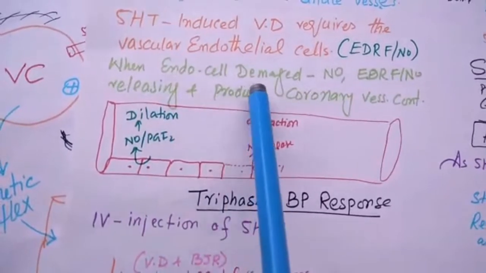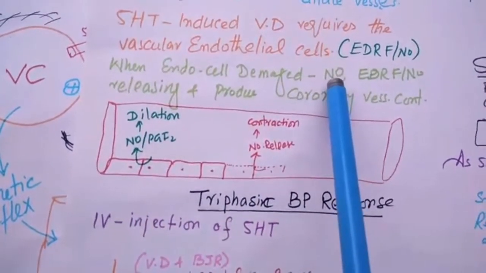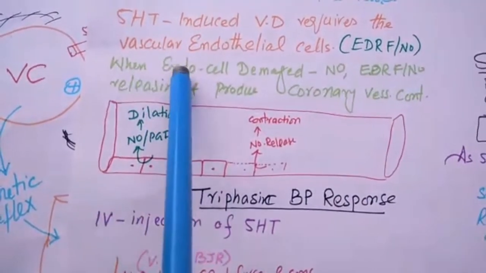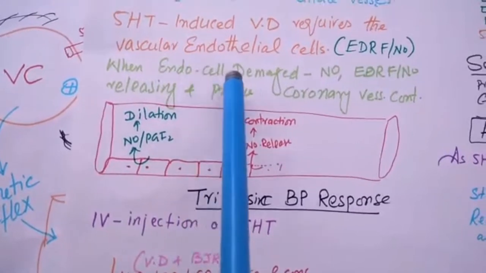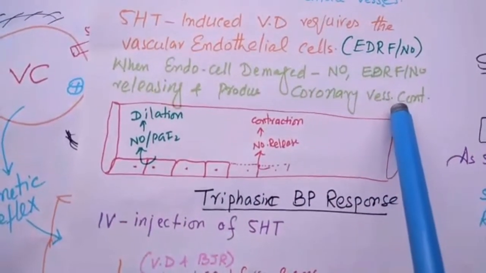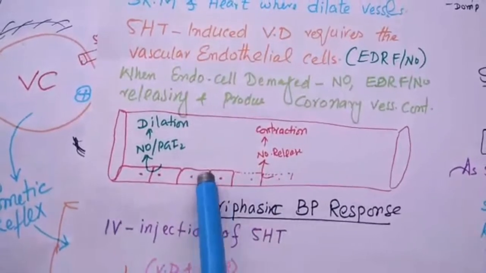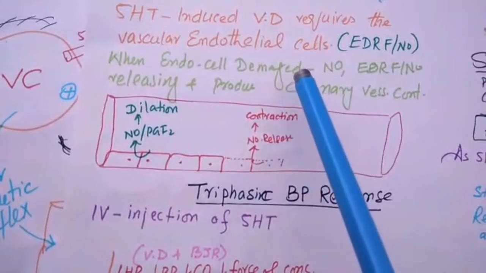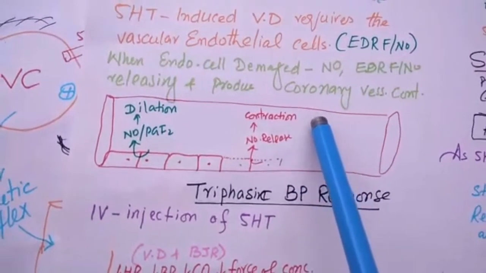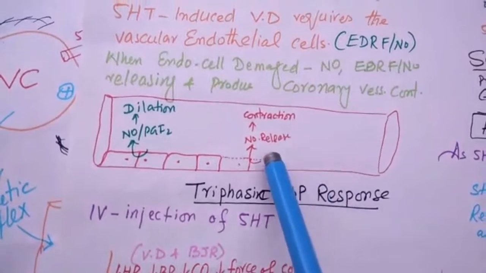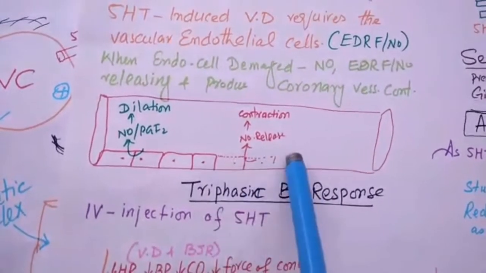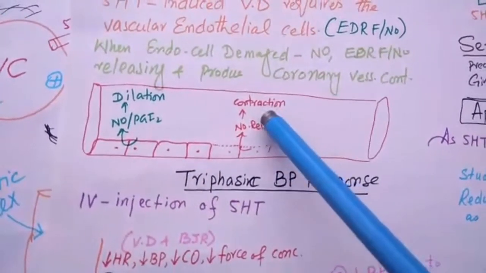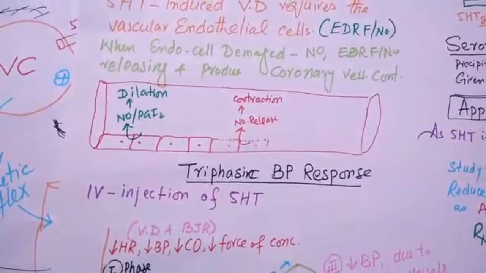So when endothelial cells are damaged, no nitric oxide or EDRF is released. In this condition, damaged endothelial cells will cause coronary vasoconstriction. And during the bleeding phenomenon, the damaged platelets release serotonin, and serotonin causes contraction. This is the natural anti-bleeding mechanism, the release of serotonin from platelets.